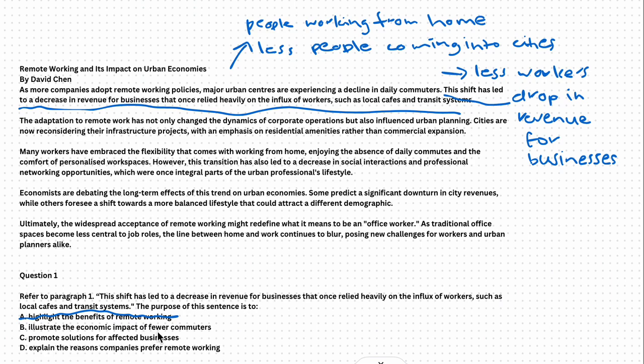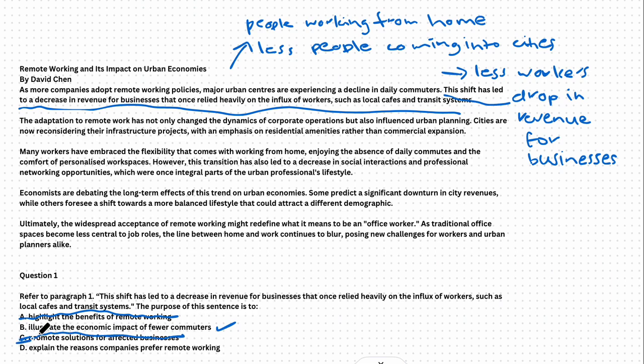B, illustrate the economic impact of fewer commuters. Well, we've talked about the drop in revenue for businesses. This could potentially fit our bill. C, promote solutions for affected businesses. So it does talk about businesses, but the sentence has nothing to do with affected businesses.